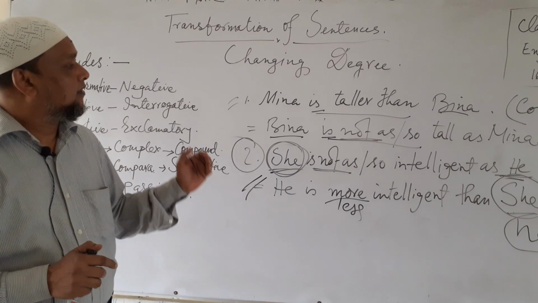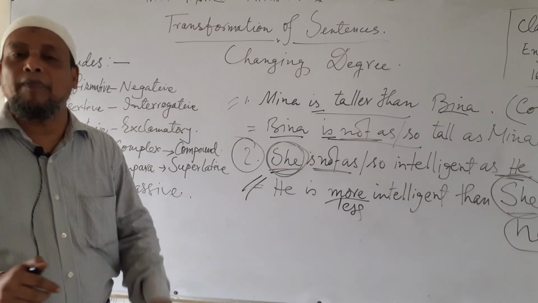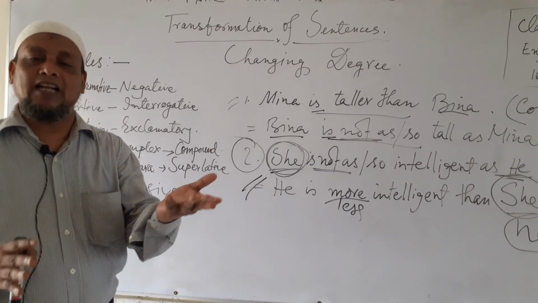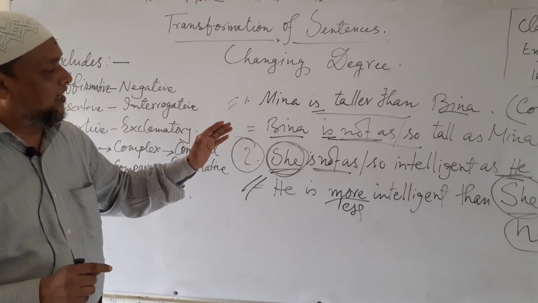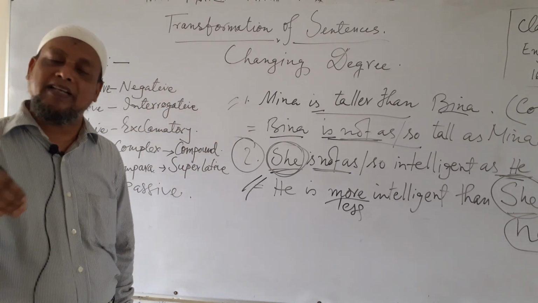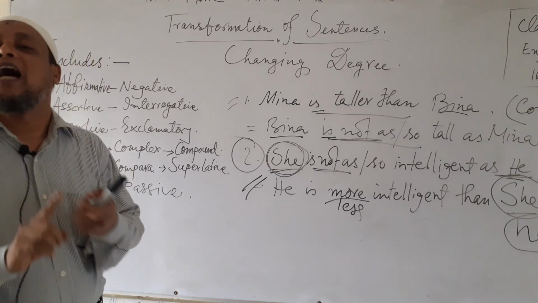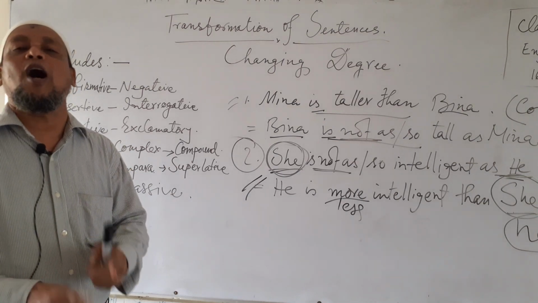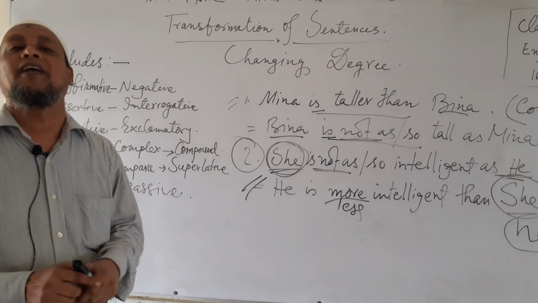Up to that time, you practice this at home and consult your textbook also, grammar book. Definitely, I will show you in my next class only 4 degrees, and I will show you how these 4 degrees consist of 98% of degrees within these 4.